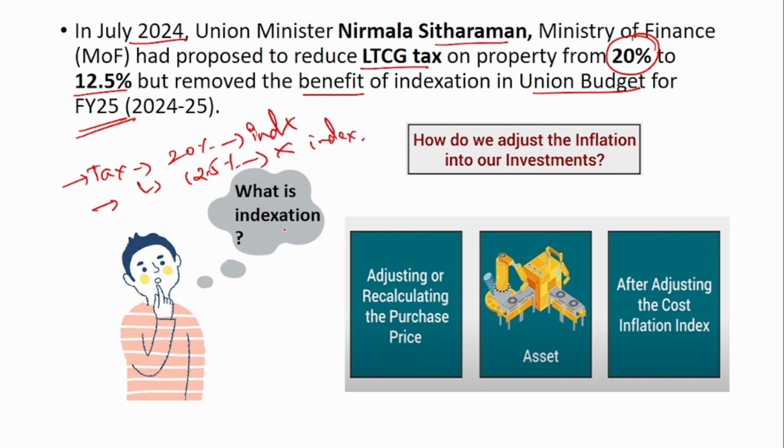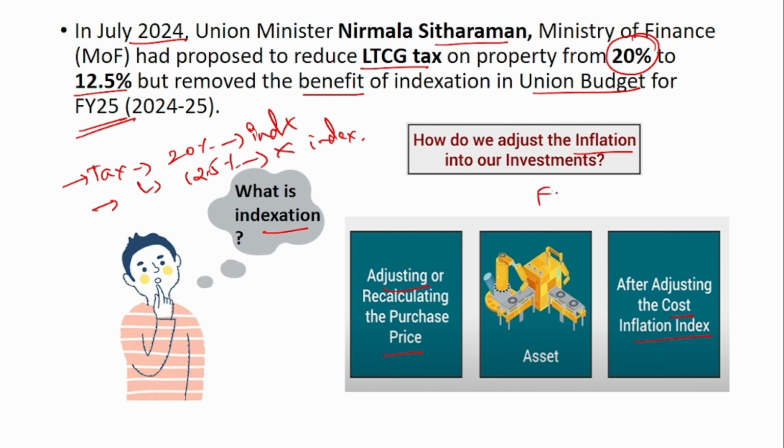Now what is this indexation? When you adjust the inflation part into your investment, into your purchasing price, that is called indexation. So it is adjusting or recalculating the purchase price of the asset with the cost inflation index, depending upon how much the inflation is.